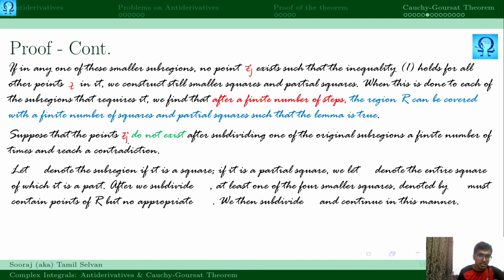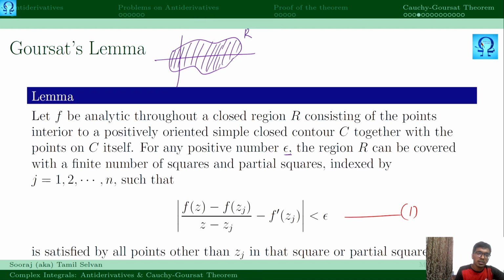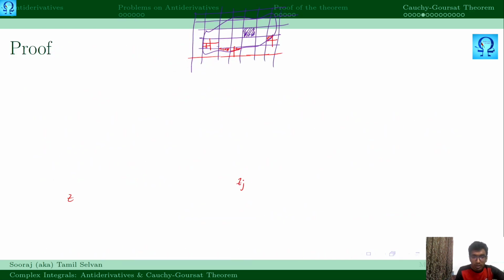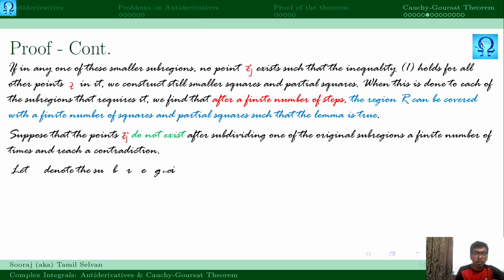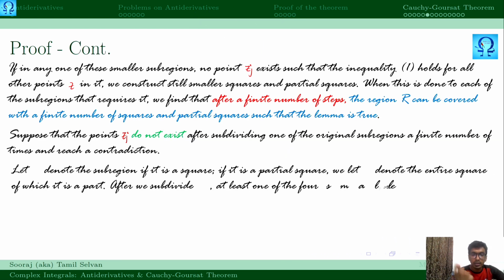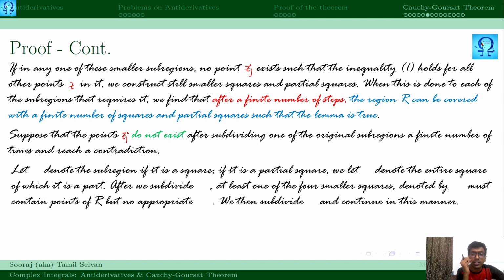Suppose that the point zj does not exist after subdividing one of the original subregions a finite number of times, and we get a contradiction. Here, by contradiction, what do we mean? If we revisit the statement, we can see that inequality 1 holds true for all the points other than zj in the square or a partial square. There may exist at least one point in the square or a partial square which does not satisfy the requirement. That is the contradiction.